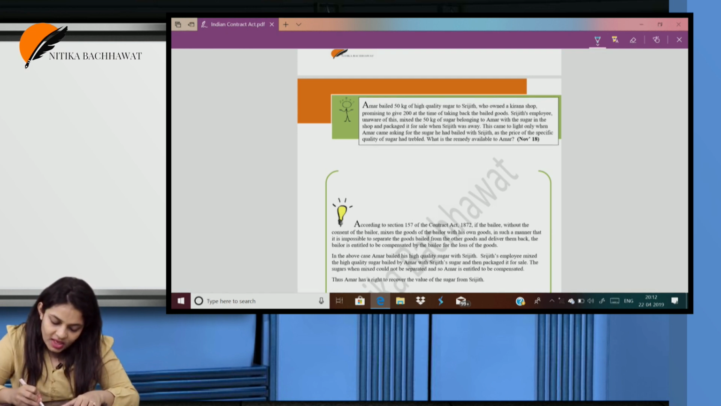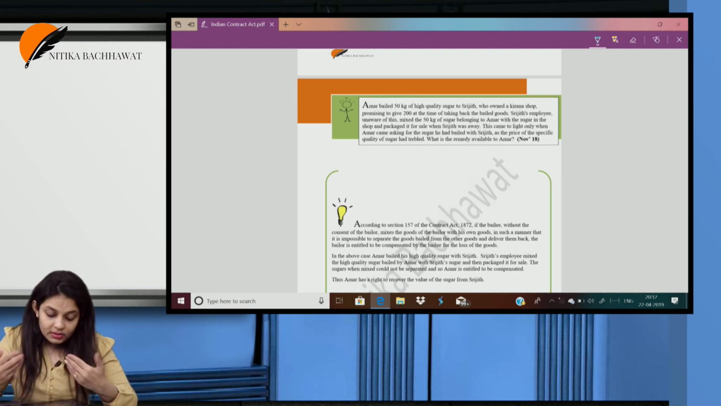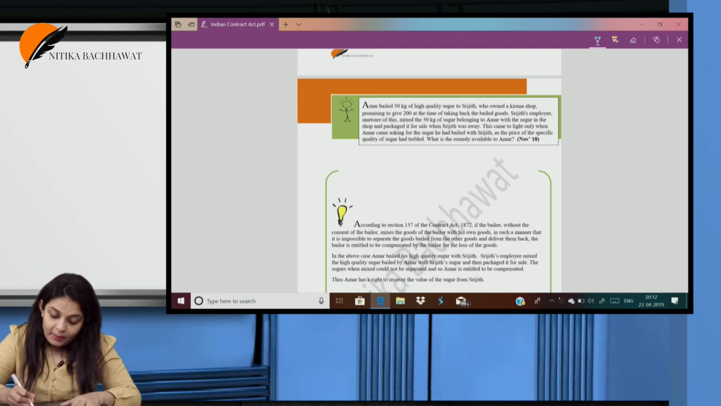So Amar, this came to light only when Amar came asking for the sugar he had bailed with Srijit, as the price of the specific quality of sugar had tripled. It has increased. What is the remedy available to Amar?